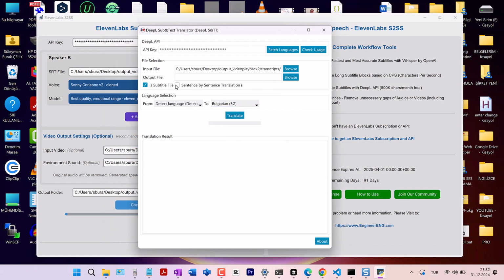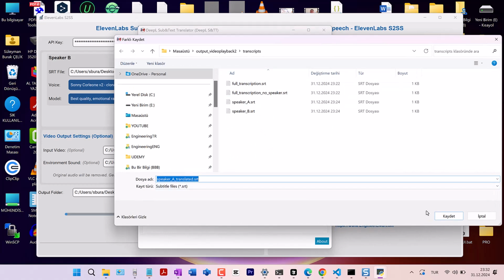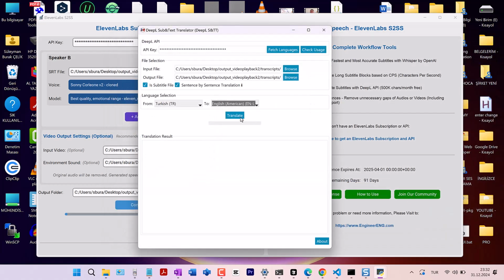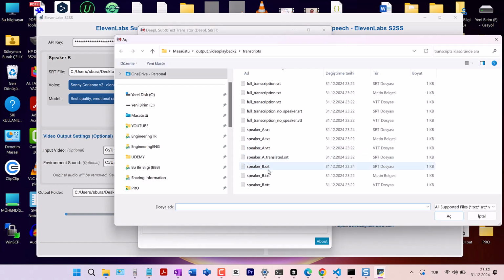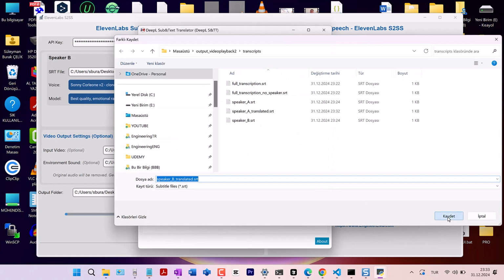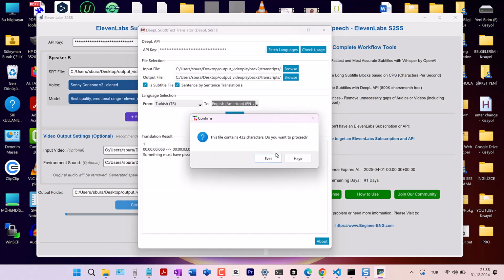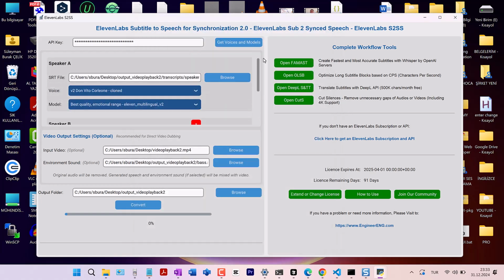Here we use the DeepL API. It gives us 500,000 characters a month for free. We benefit from this. We prepared the program specially. Normally the video was in Turkish. In this way we get the English subtitles of both announcers as translated. Obtaining subtitles of different people, we receive our subtitles as translated. We translated the subtitles of speaker B from Turkish to English.